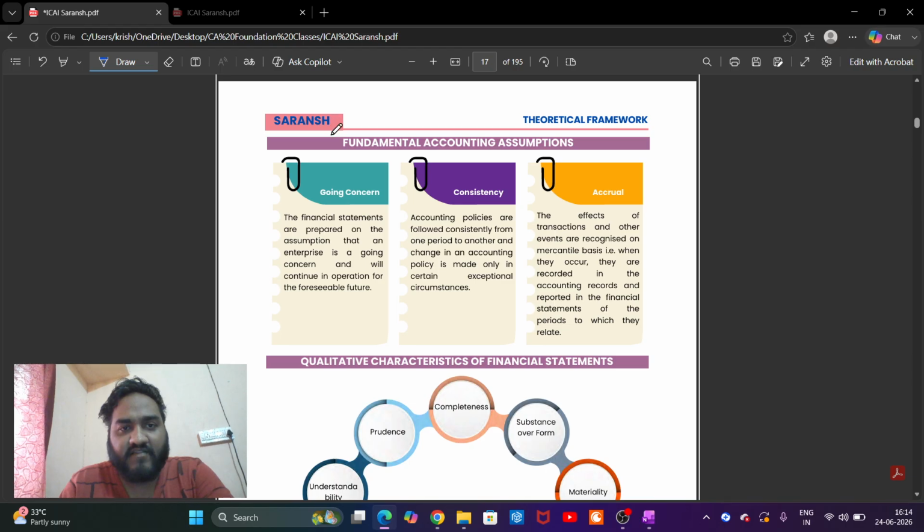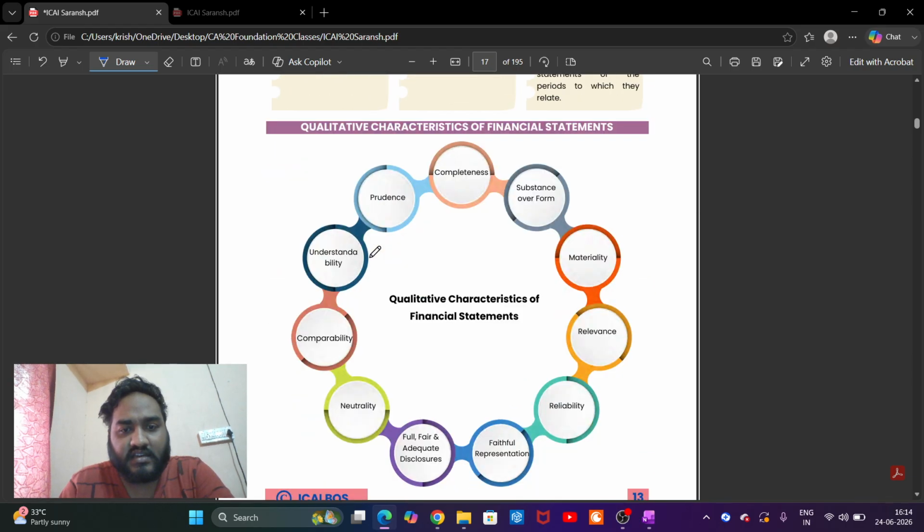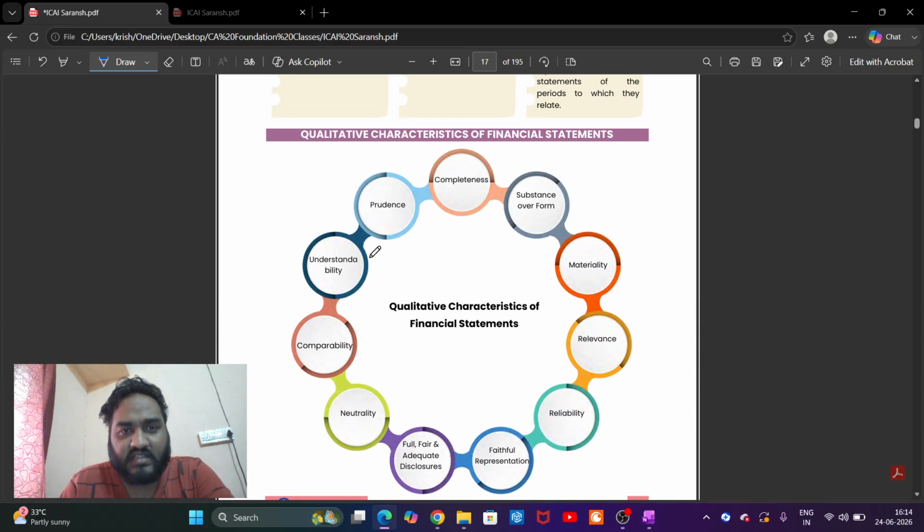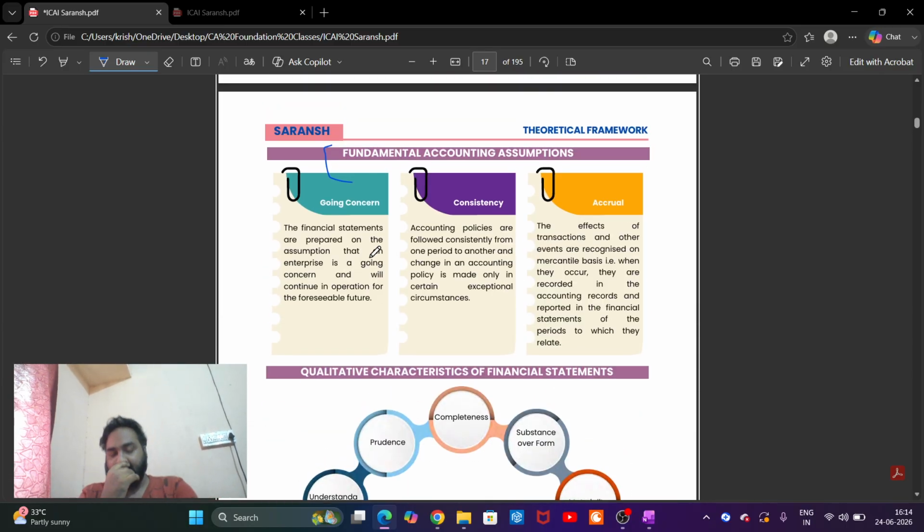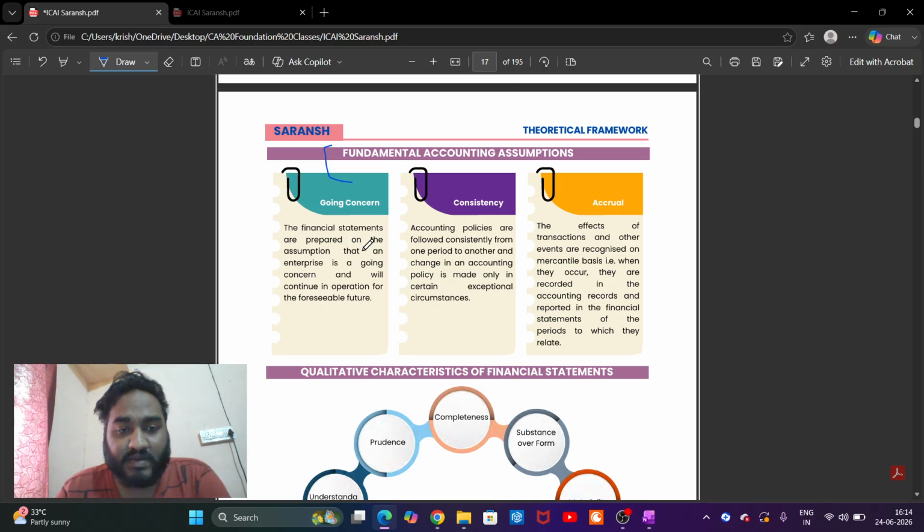Fundamental accounting assumptions. Let's use this. Okay, just one page in chapter number 2 is done. Unit number 2 is going to be completed. Going concern, consistency, accrual: GCA. Going concern means, as I just explained, financial statements are prepared on the assumption that an enterprise is a going concern and will continue to operate and do business in the foreseeable future.